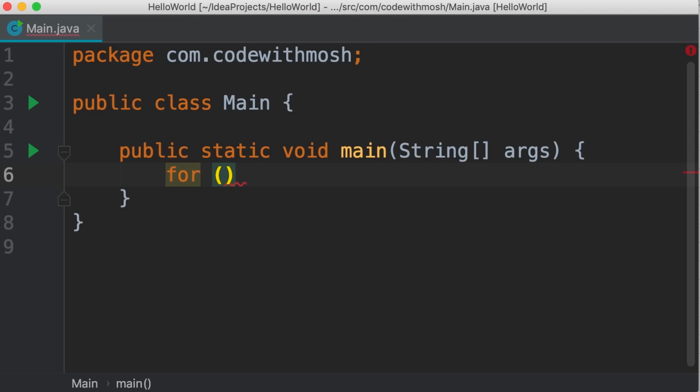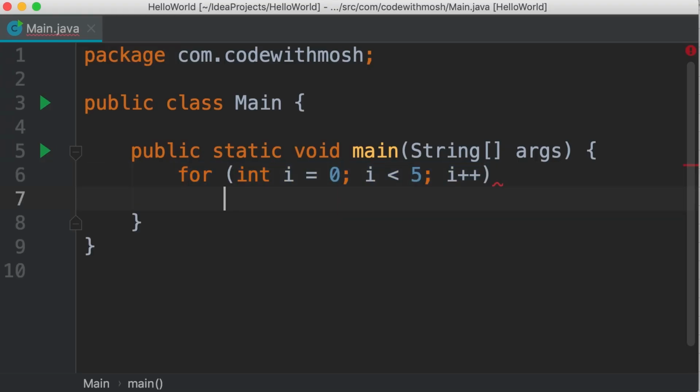First, we need to declare a loop or a counter variable. So let's declare a variable called i and initialize it to 0. Quite often we use variable names like i, j, and k for loop counters. Next, we add a semicolon to terminate the first statement. Then we write a Boolean expression that determines how many times this loop is going to get executed. So i less than 5. As long as i is less than 5, this loop will be executed. Once again, we add a semicolon. And finally, we increment i by 1 like this. So this is the basic structure for a for loop.